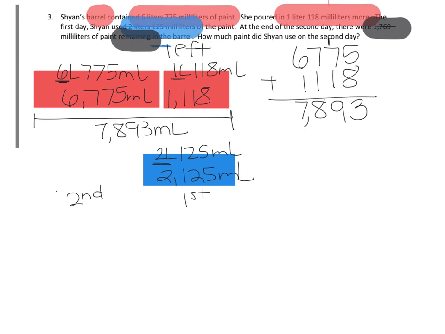And then at the end of the second day, there was still some left. So let's erase this. She still had some paint left. She had 1,769 milliliters.